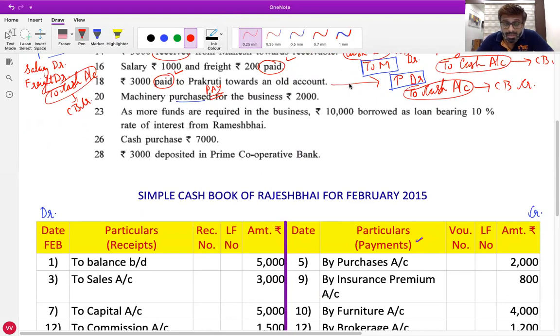Now I want someone from Pratap Nagar. Bhargav from Pratap Nagar, unmute yourself. Bhargav Mudgal.